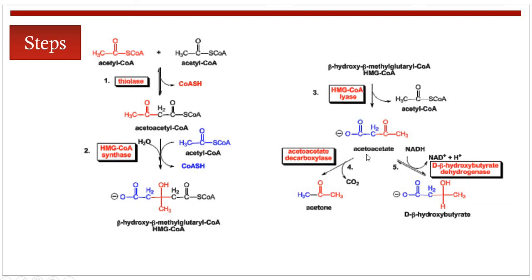Now this acetoacetate will generate the acetone and the beta hydroxybutyrate. That is, the acetoacetate is the primary ketone body which will produce the acetone and the beta hydroxybutyrate, that is the secondary ketone body.